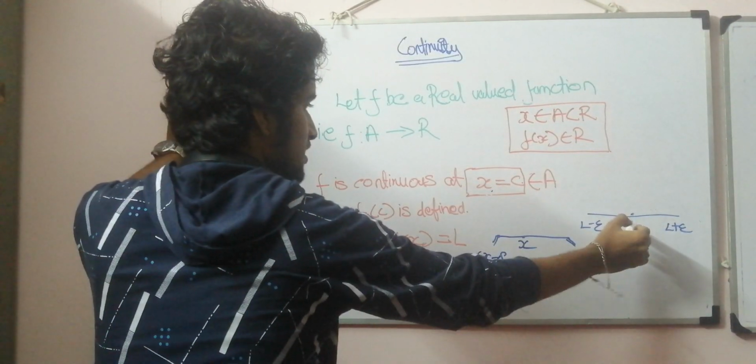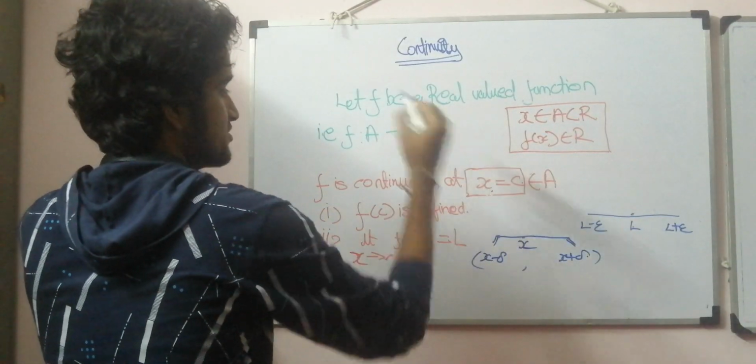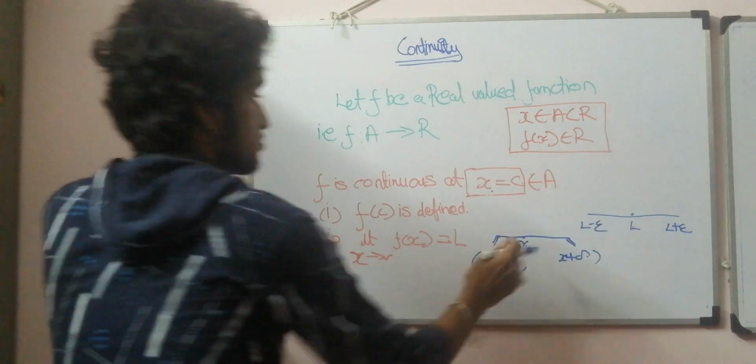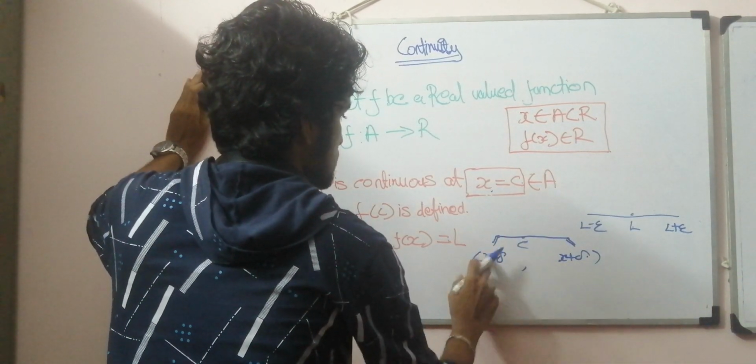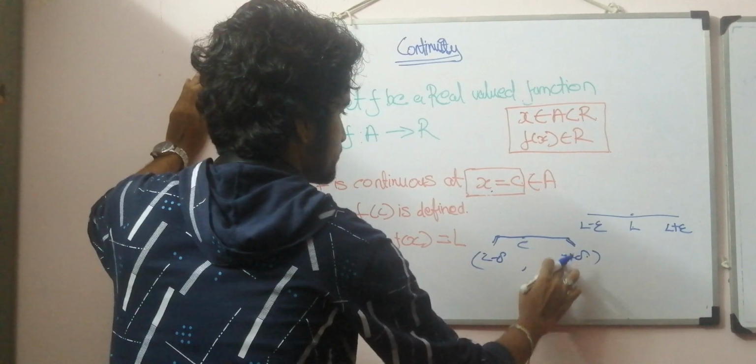L minus epsilon and L plus epsilon, where L is from my output set and this x is from my input set. Sorry, x is not x, it's c. This c is from my input set.